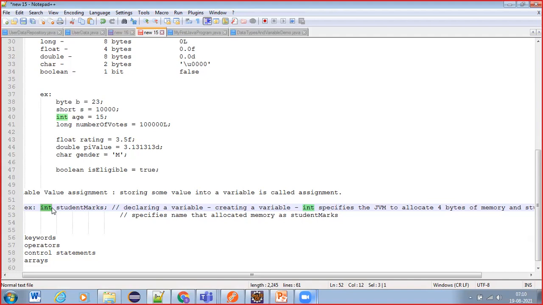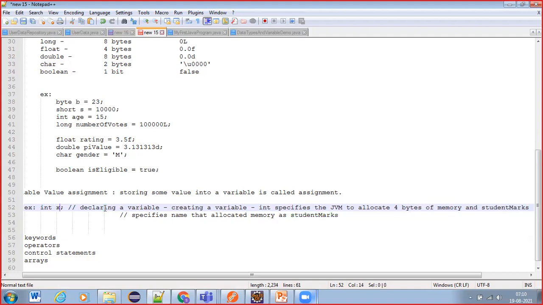If you have an 8 GB RAM system, some memory will be occupied by your JVM. Under your JVM's control, 4 bytes of memory will be reserved for your program variable, and that memory location will be given the name studentMarks.